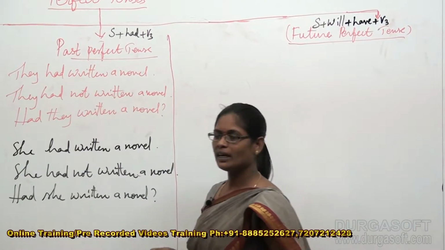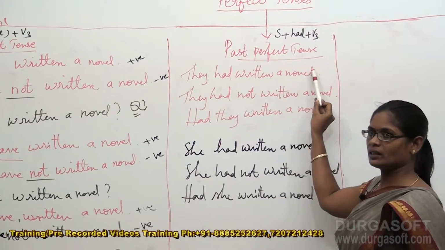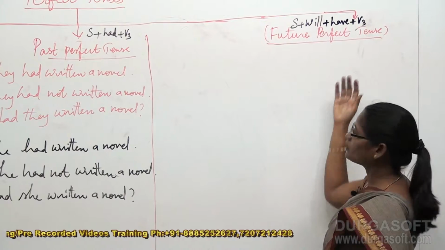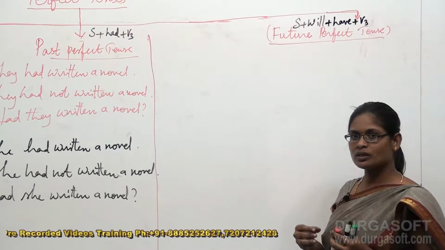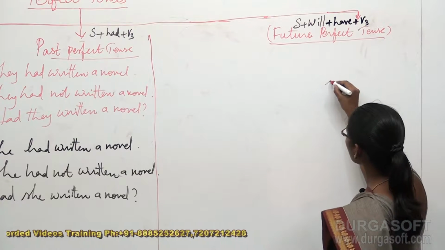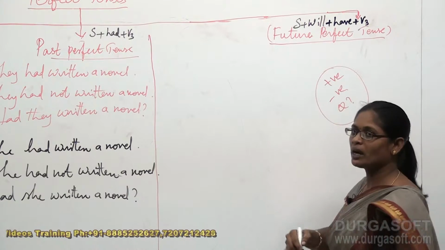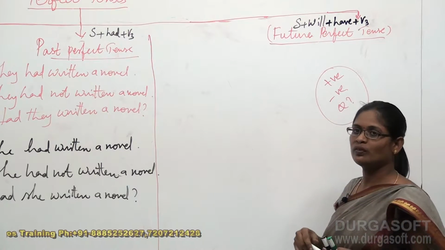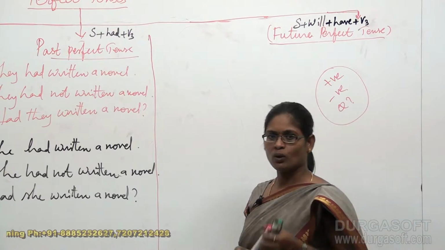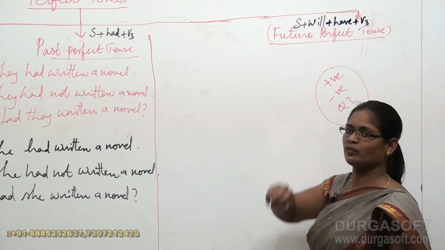So far we have dealt with present perfect tense, past perfect tense, and now we are going to discuss something about future perfect tense. That means we are going to discuss more about future perfect tense, and especially the positive, negative and questioning patterns in the future perfect tense. Okay students? In our previous classes we already discussed that this is the required structure for future perfect tense.